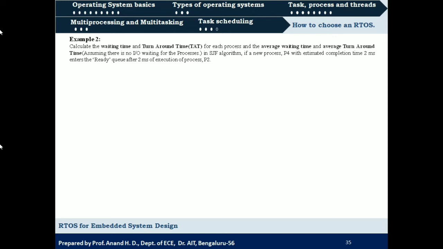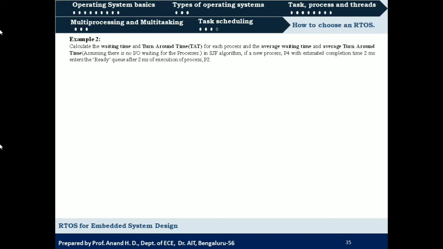So again here also it is considering the same processes P1, P2, P3 with 10, 5 and 7 estimated completion time. And one more thing is that there will be a new process entering the ready queue with an estimated completion time of 2 milliseconds after 2 milliseconds of execution of process 2.